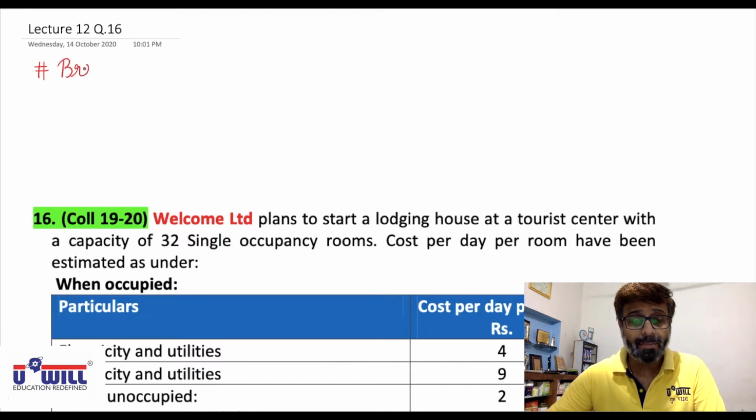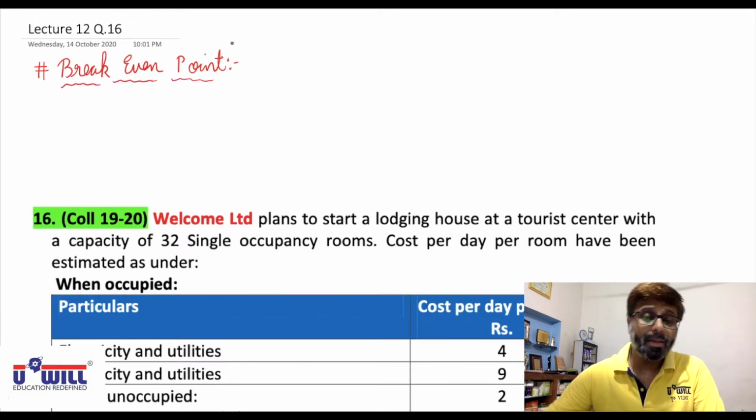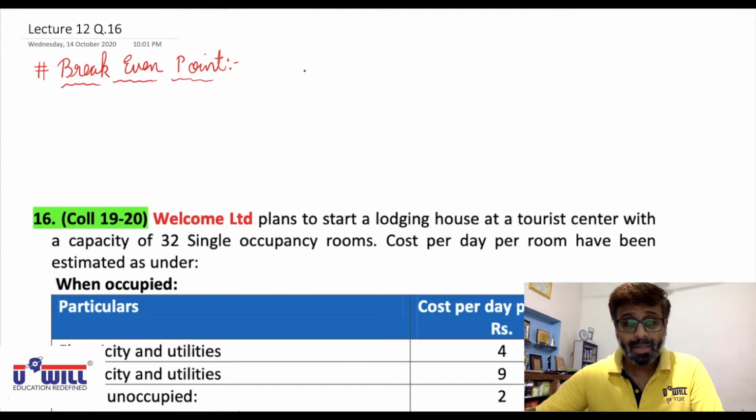When we have to find break-even point, then we make a statement in a specific order. What is that order? Understand it, everyone. How do you find the profitability when you have to find the break-even point? You start with sales. In our questions, we are talking about hotels, so it means takings. Sales we have been dealing with as takings in this chapter.